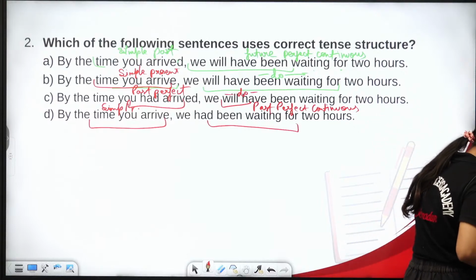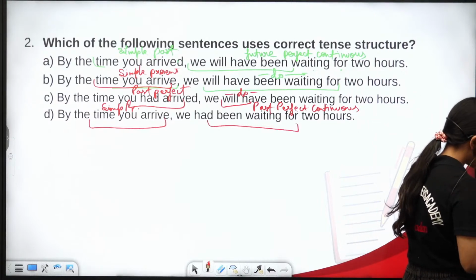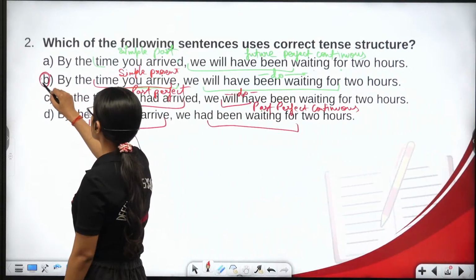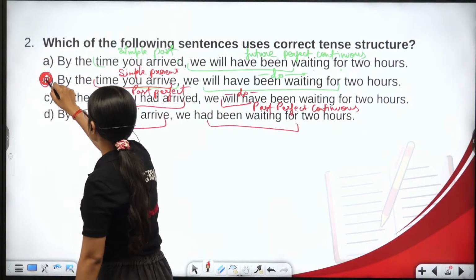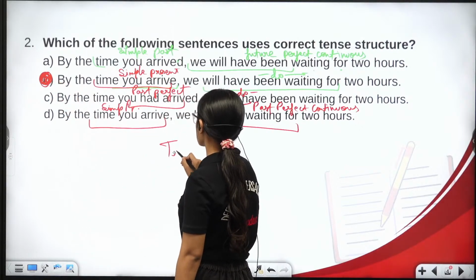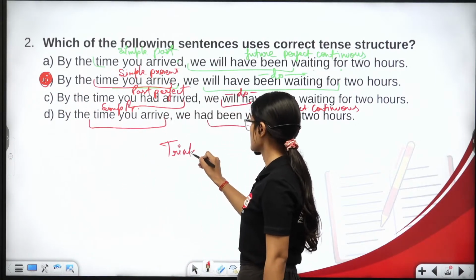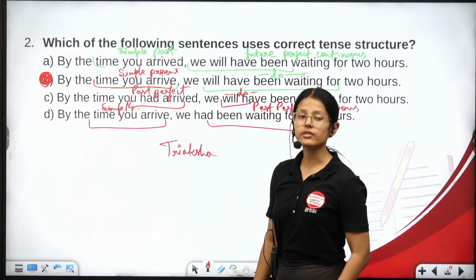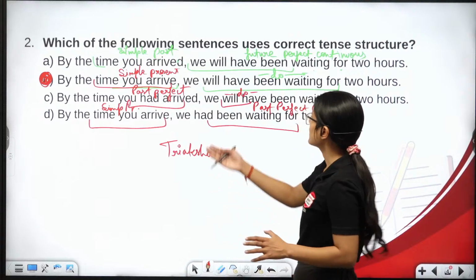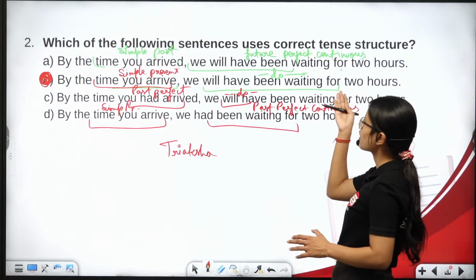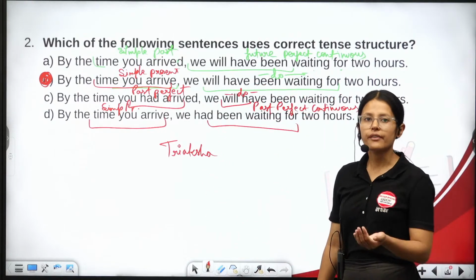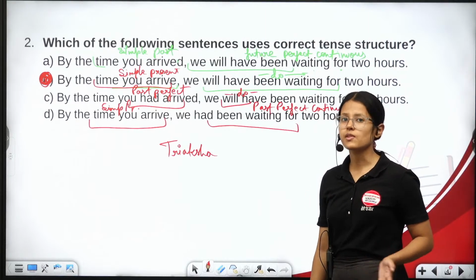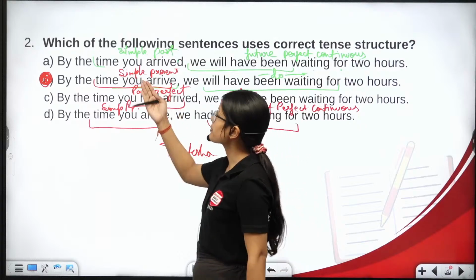So the correct answer is option B, and that is answered by Triyaksha Pathak. Now why is option B correct? Whenever we have future perfect continuous, or whenever we have future tense, the subordinate tense that we can use with it is always going to be simple present.